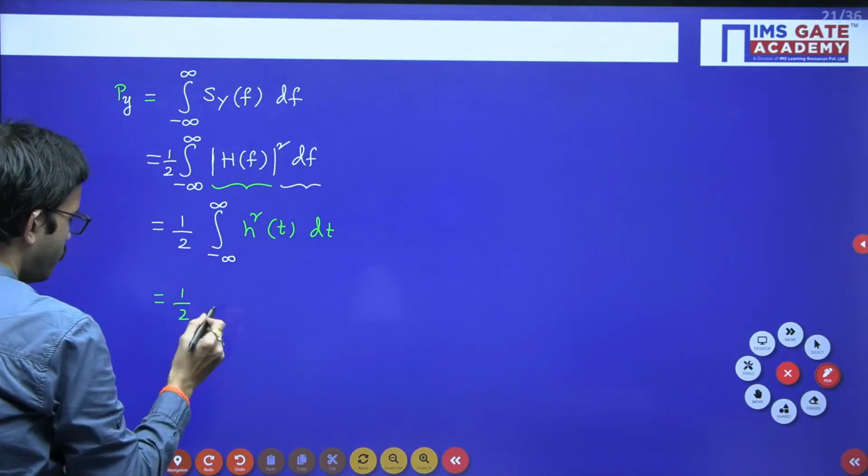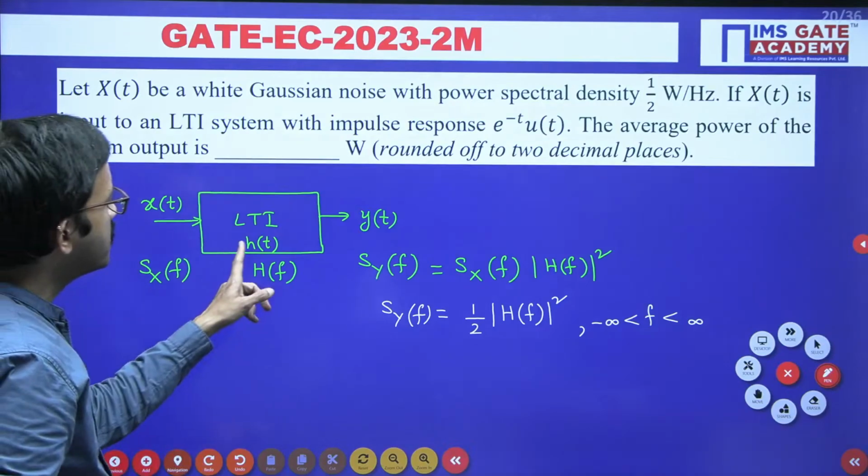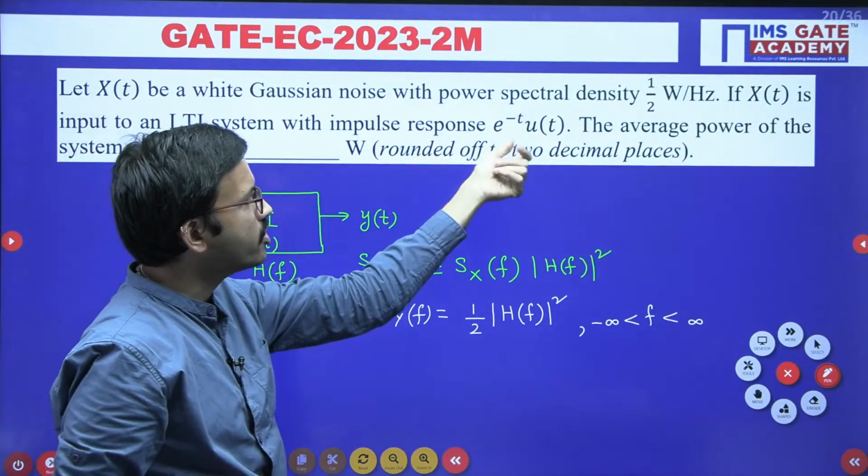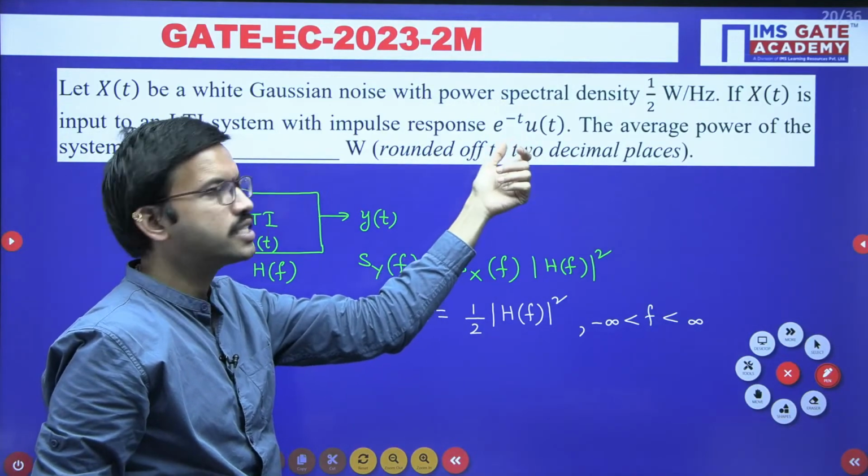Now if you observe the question, they have given the impulse response in the time domain. They have given h of t as e power minus t u of t.